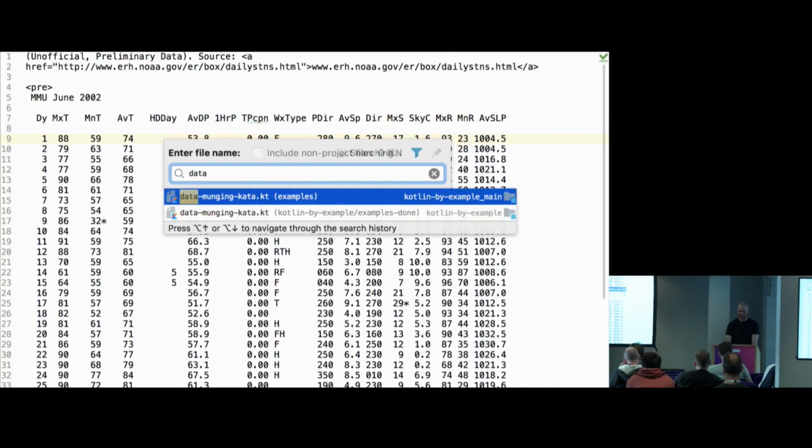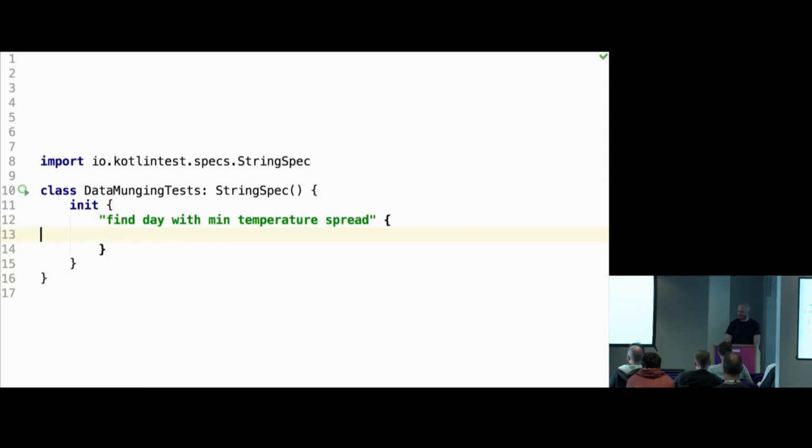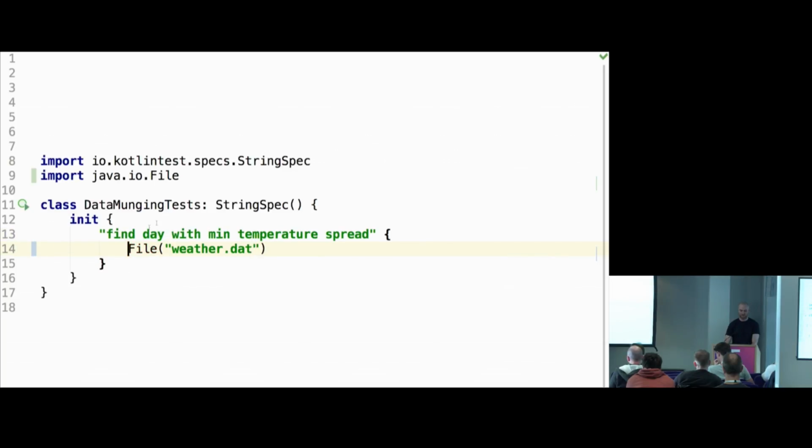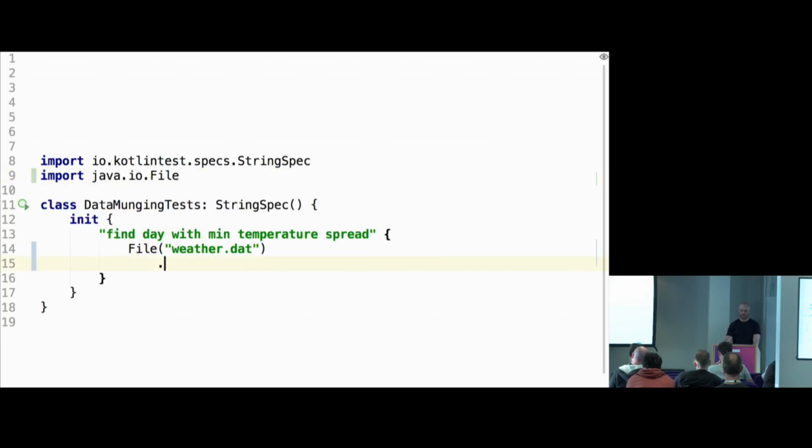So that's the data munging kata. So this is, again, some code written in Kotlin test framework, which is a different testing framework. Previously, we were using JUnit, pretty much like it is in Java, but this is Kotlin test. I'm showing it just to show something different. So to start with, quickly, I'm just trying to read the file in the first place. So what I'm doing here is using Java IO file. Again, there is no new keyword, so here we're just creating files.